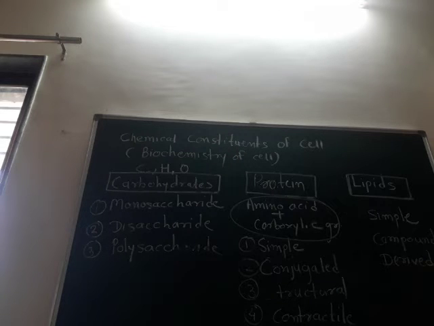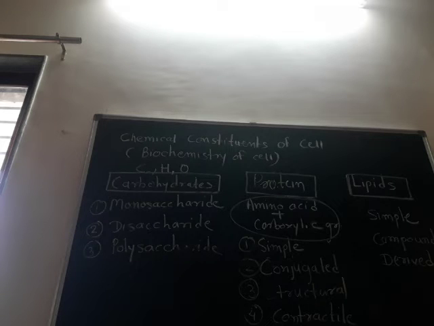For example, here the histone and zein from the maize. Conjugated proteins are simple proteins with some non-protein part. For example, nucleoprotein: when the protein is combined with a nucleic acid, at that time we can call it a nucleoprotein.